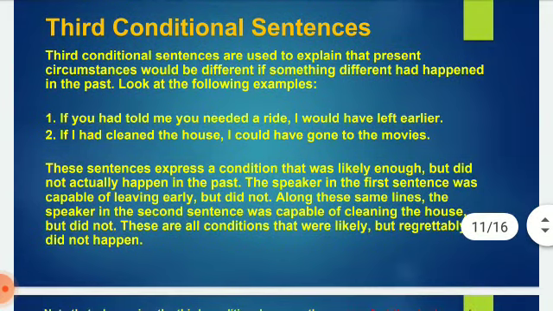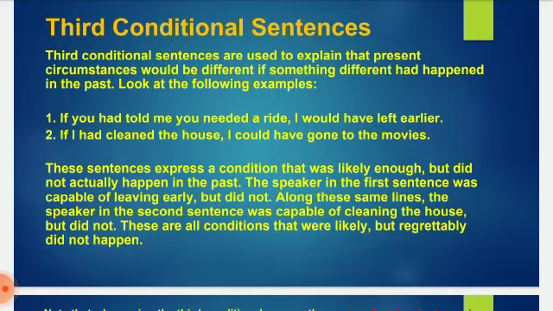Then we have third conditional sentences. Third conditional sentences are used to explain that present circumstances would be different if something different had happened in the past. Look at the following examples. If you had told me you needed a ride, I would have left earlier. Number 2, if I had cleaned the house, I could have gone to the movies. Now in these third conditional sentences, the result is different because the if clause has not been done as it should be to gain the result in the past.